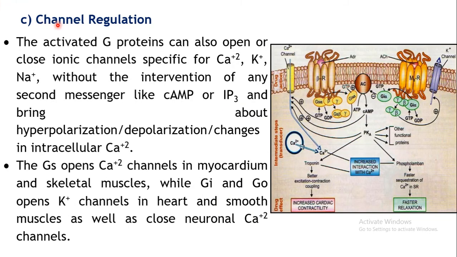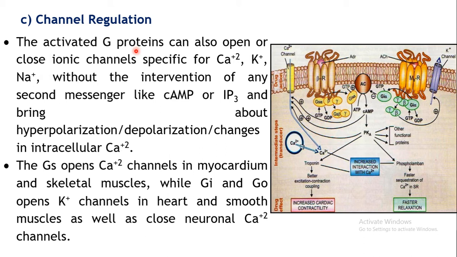Then the third type of signal pathway in case of GPCR is the channel regulation. Okay, so here the activated G proteins can open or close the ionic channels, which may be specifically meant for the movement of ions like calcium or potassium or sodium. Now here the G proteins are directly causing the opening or closing of the channels.